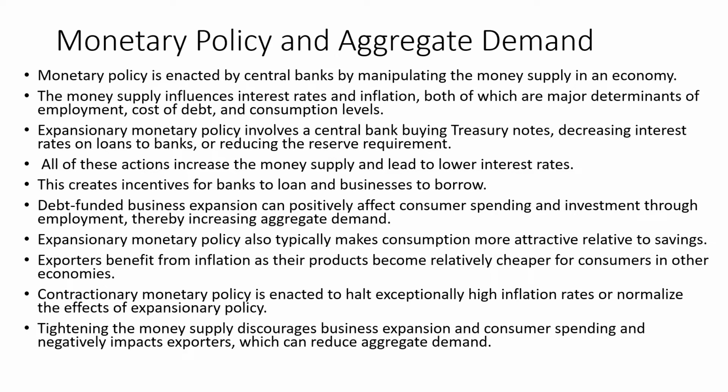So all these actions would increase the money supply in the economy, and it will reduce the interest rates in the economy, which will make people come and take loans from banks. So there would be businessmen coming to the banks and borrowing. As a result, there would be pumping of money into the economy, and debt funded business expansion can positively affect consumer spending and investment through employment, thereby increasing aggregate demand in the economy. That's all about how expansionary monetary policy would lead to an increase in aggregate demand.